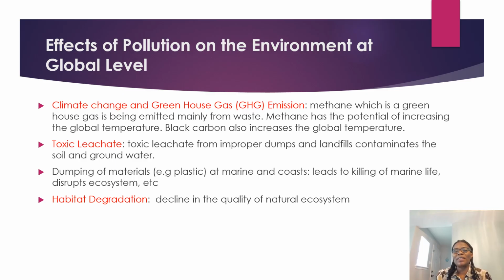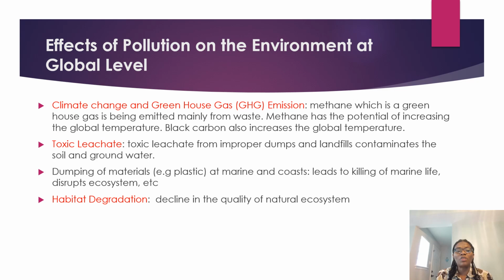So when it is emitted from waste, it has the potential of increasing the global temperature. And when the global temperature is increased, it has the tendency to affect the climate, and it may especially affect the ozone layer that we have there.